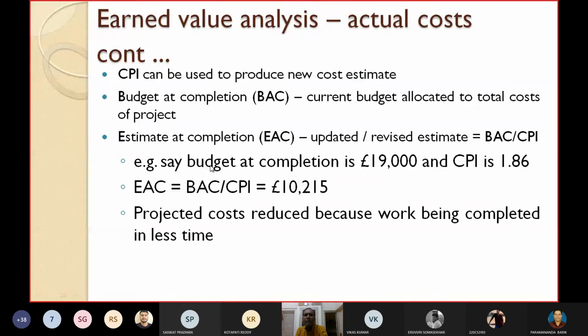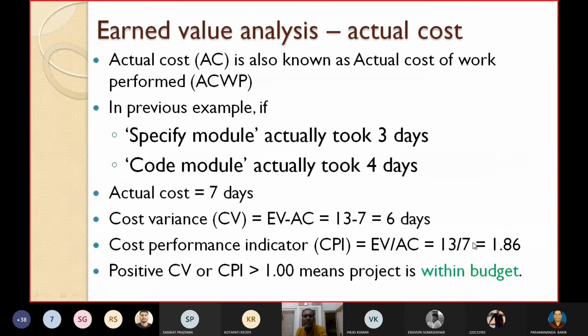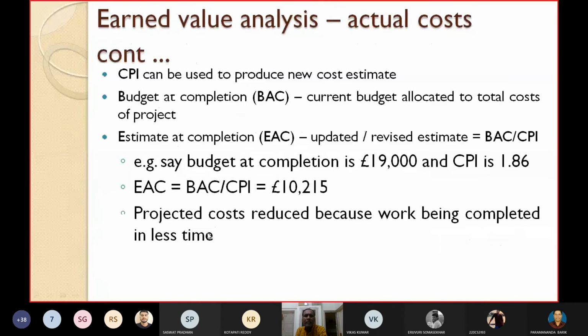Now suppose the budget at completion BAC is 19,000 pounds and CPI is 1.86, which we have already computed. So EAC, the estimate at completion, is equal to BAC by CPI. That is 19,000 by 1.86, which is 10,215. So now you can see that the revised budget is less than the budget at completion.